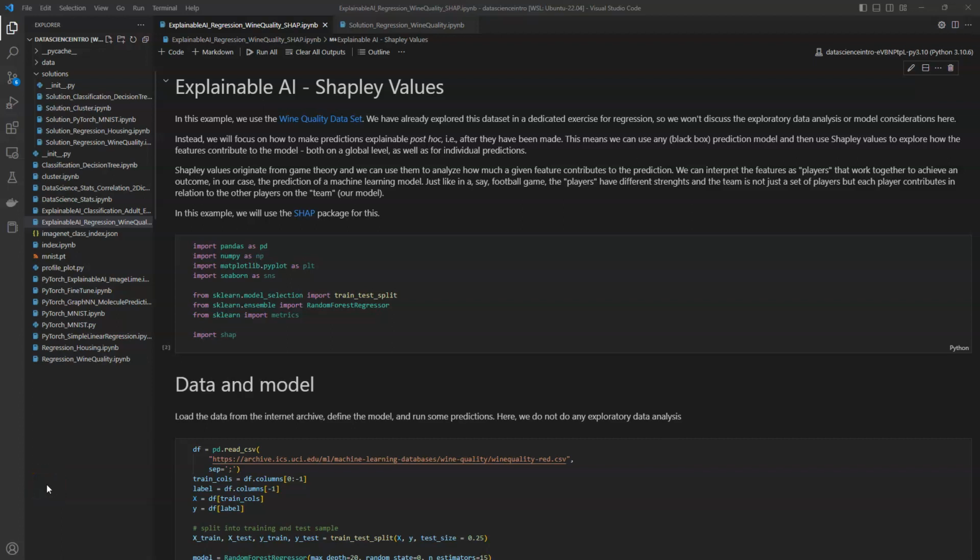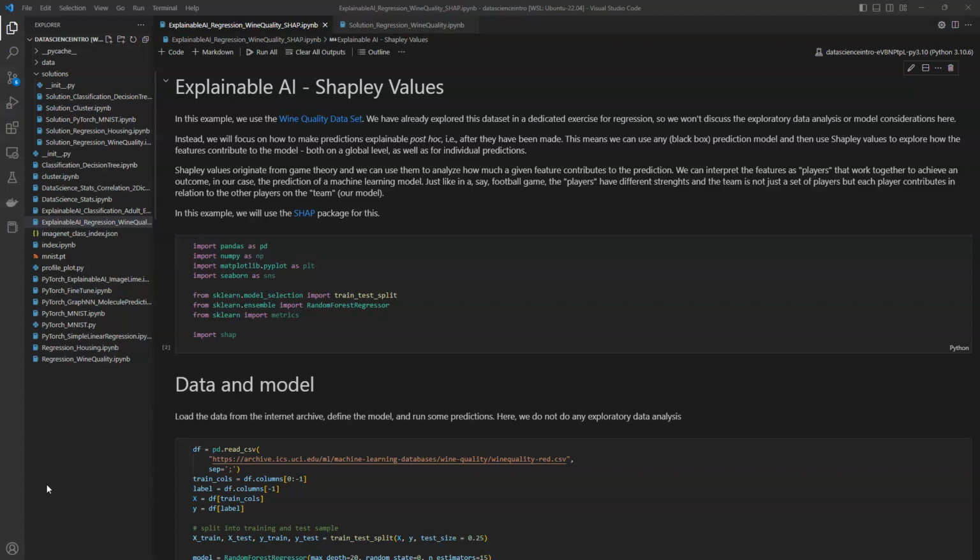Hello and welcome back. In this video we'll look at another example of explainable AI. In particular we focus on Shapley values, where we use the wine quality dataset in regression mode that we have already covered in a separate exercise. So we won't discuss the exploratory data analysis or model considerations here.